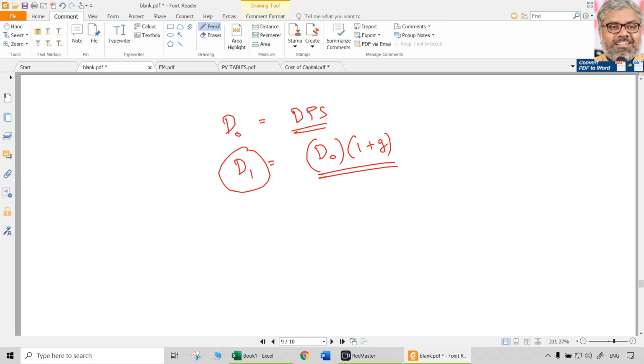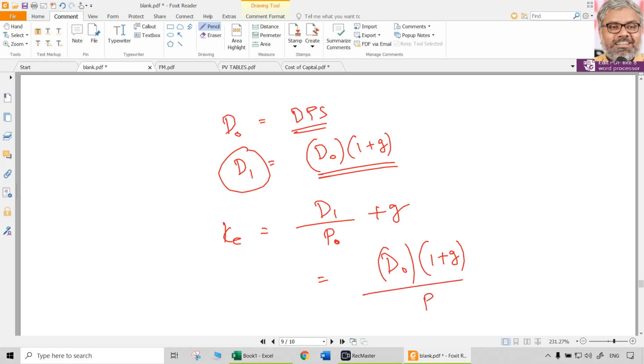So the formula here is, for KE, D1 divided by P naught, where P naught is the current market price only, plus the growth rate. Can we write it another way also? Yes. D naught multiplied by 1 plus growth rate, which is nothing but D1, in the numerator, divided by P naught, plus the growth rate. Like this also it can be written.